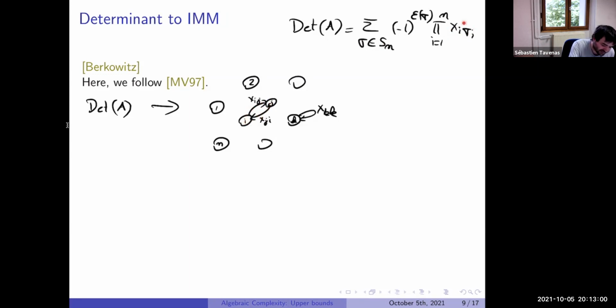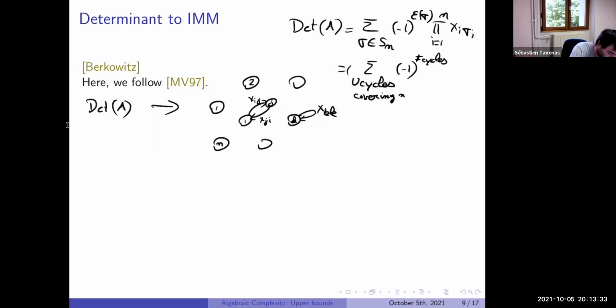And so this will be just the product over the cycles, and the weight of a cycle will be the product of the edges along the cycle. So one way to see the determinant is as a sum over unions of cycles covering the graph. The weight, in fact, we can just say it's a sign depending on the number of cycles.